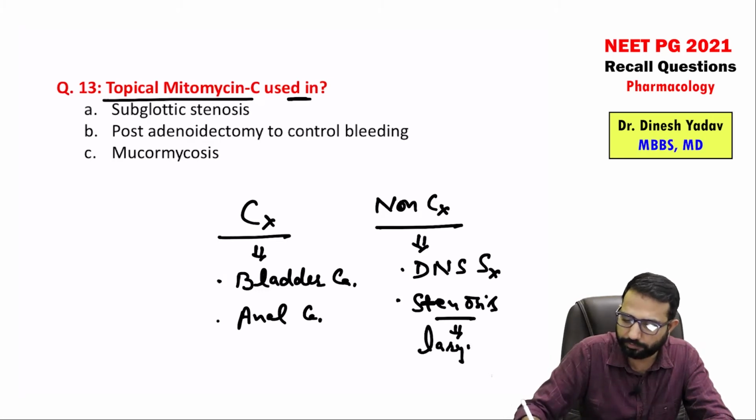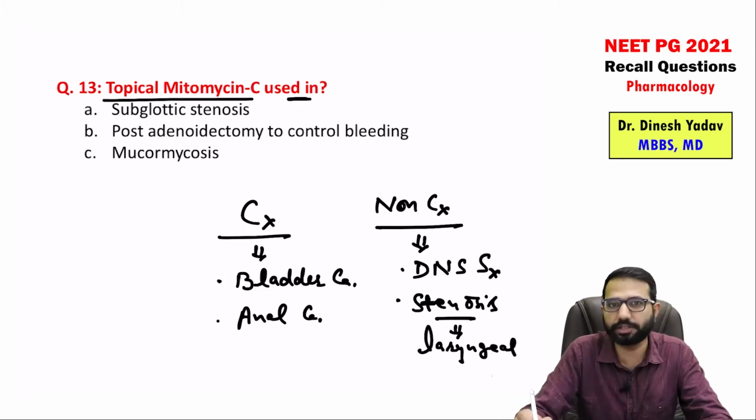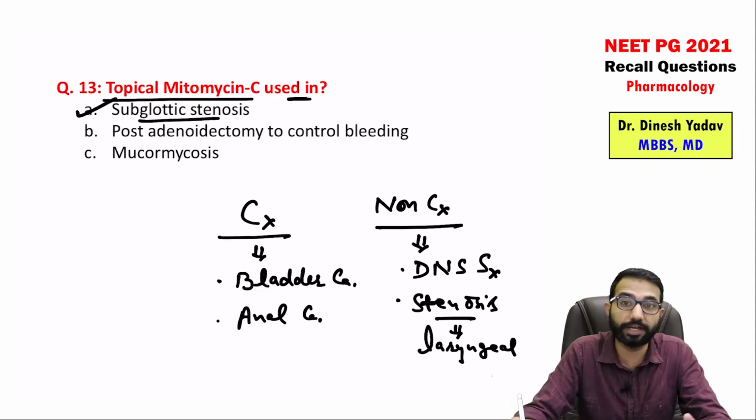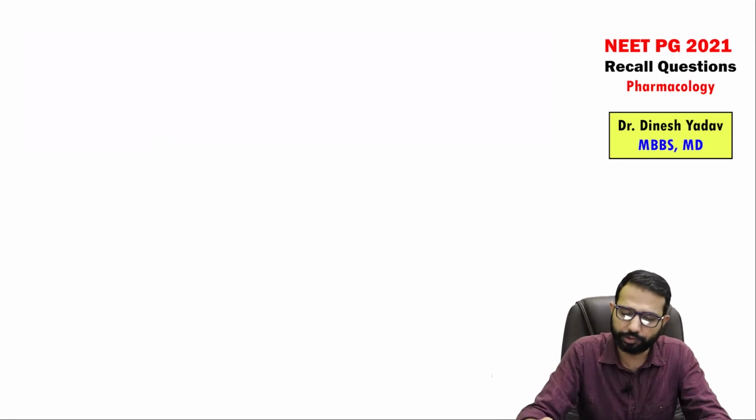right? So we have discussed this in our classes in the anti-cancer. So it is typically to control the stenosis, to prevent the stenosis or to dilate the stenosis, we can use the mitomycin C. It is liquid, topical infiltration is used, right? So this is the use of mitomycin C. Systemically it is a highly toxic drug, we don't prefer it, we use topical mitomycin C.